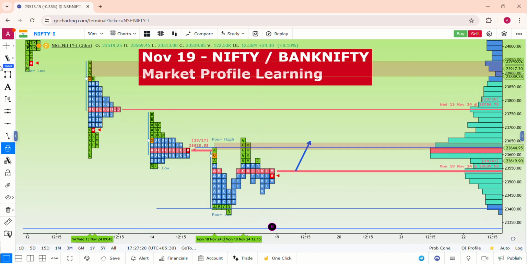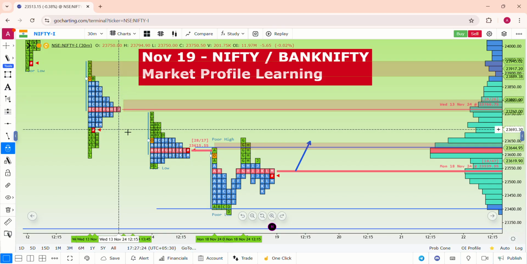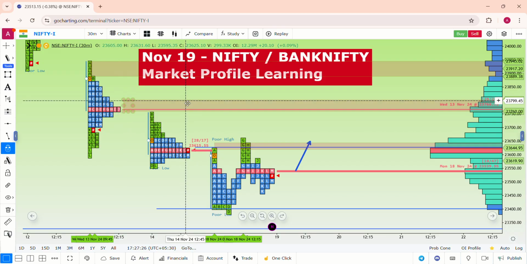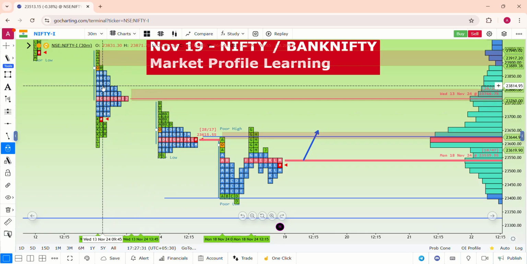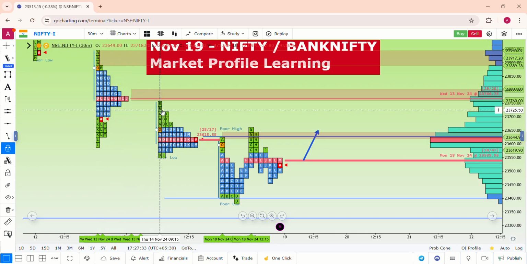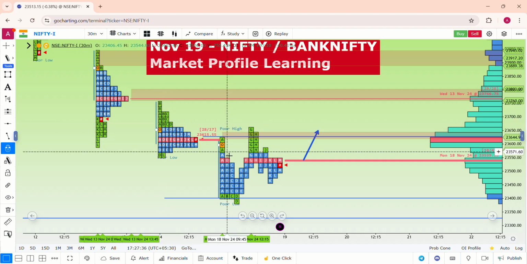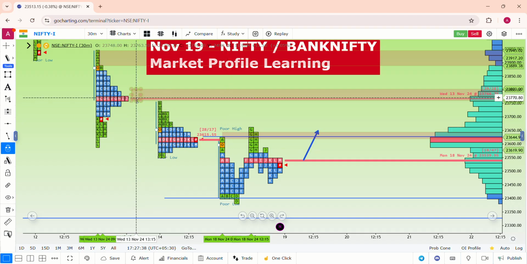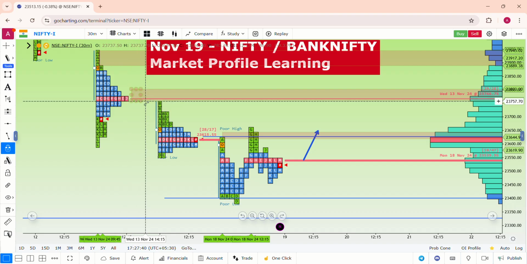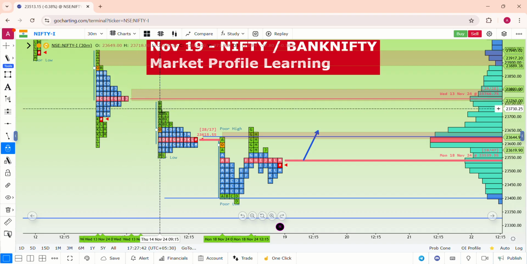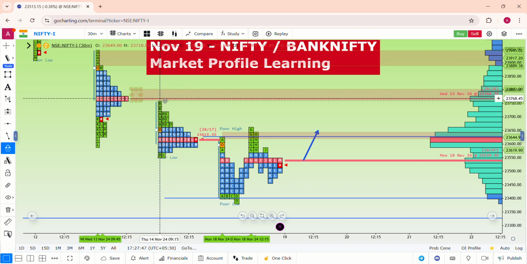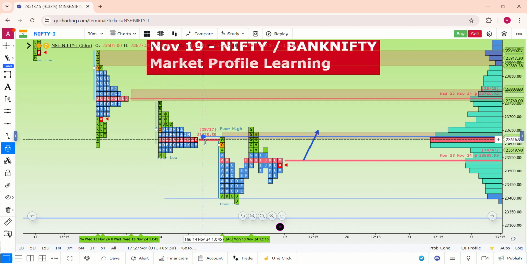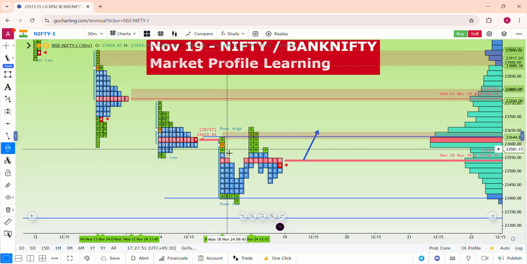The second important resistance is this POC, that is 23,750 to 23,800, and it is a very important level. Why? Because after this day's POC, the market was below this level for the next 2 days, and every time this POC is the reason for next day rejection, not allowing the IB level to give extension. So it's a clear indication of resistance, followed by this PPOC, which is the reason for today's rejection.